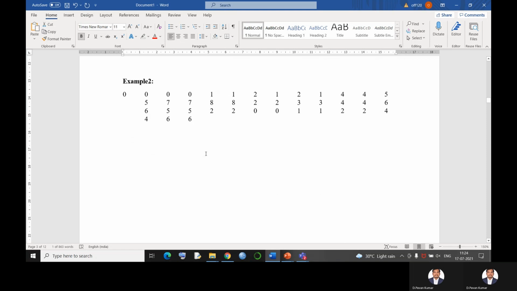Now let us suppose these many observations are given to us. How do you find out the mean? Again we have the same formula, sum of the observations by total number of observations.